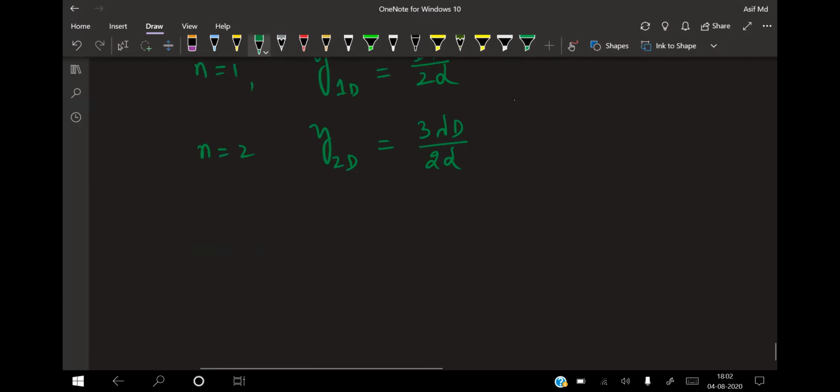The same way, n is equal to 3. Y third dark will be equal to 5 lambda into capital D by 2d.